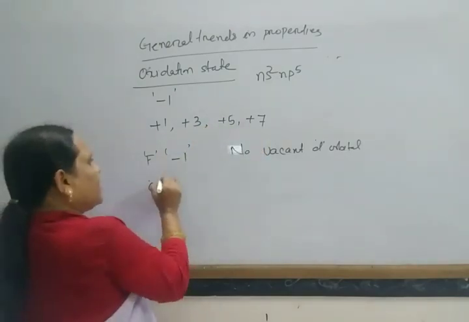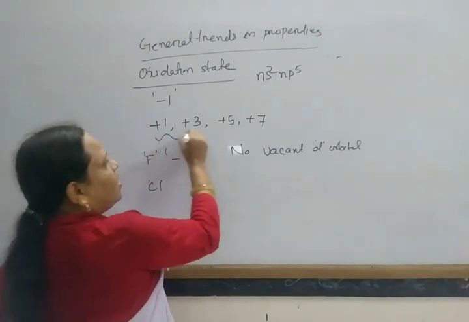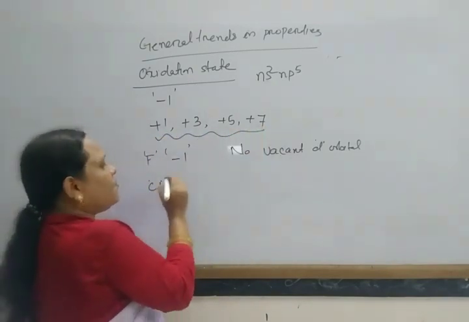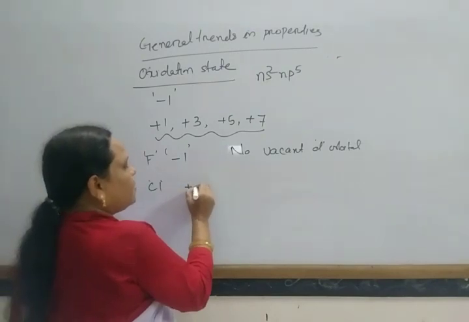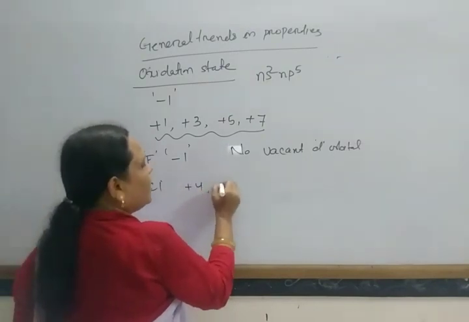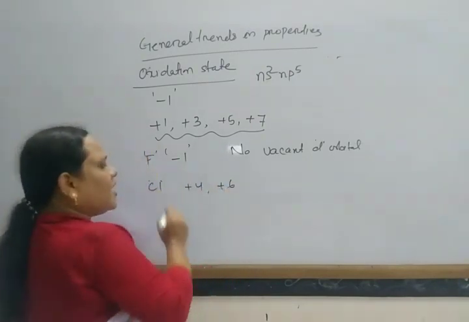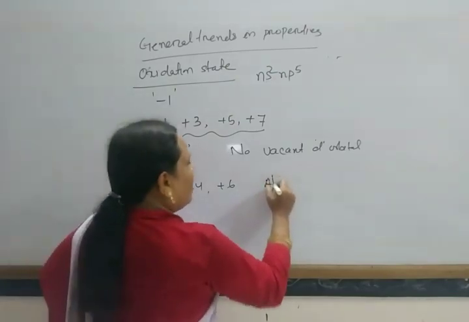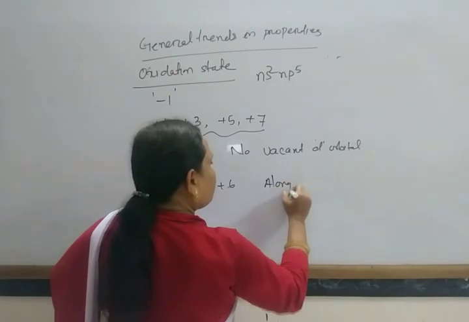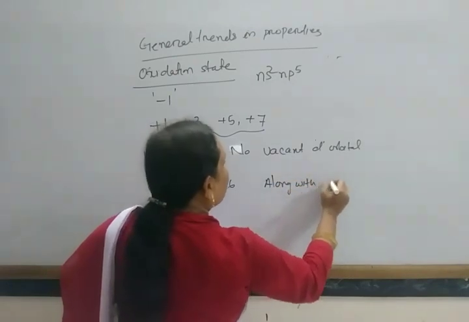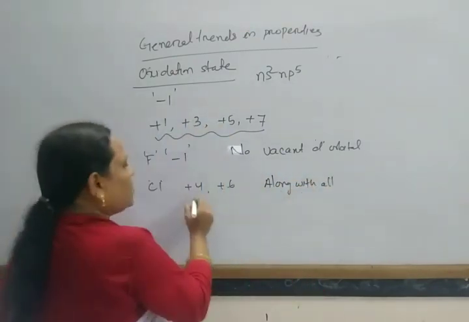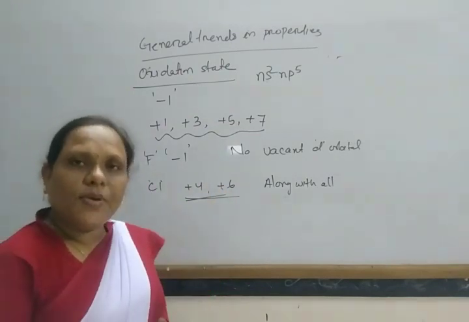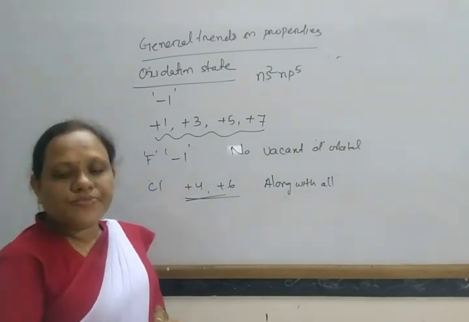Chlorine, along with these oxidation states, also exhibits the oxidation states of +4 and +6 in some compounds.